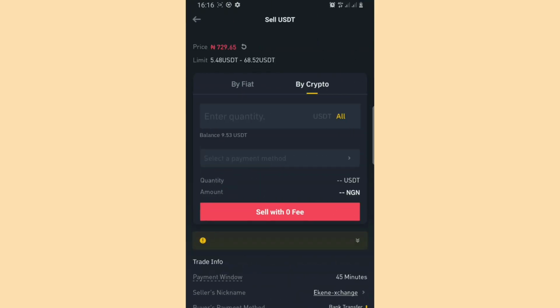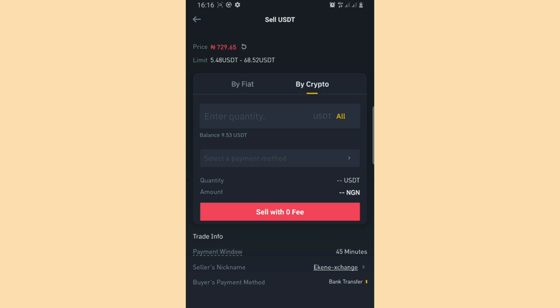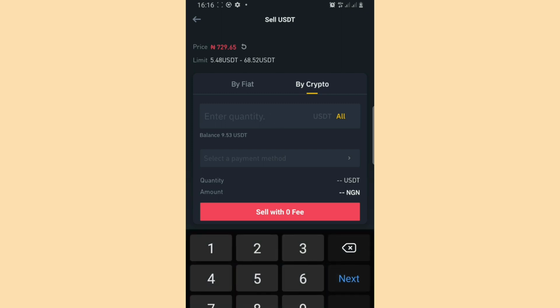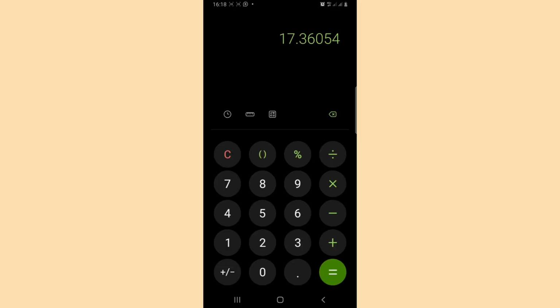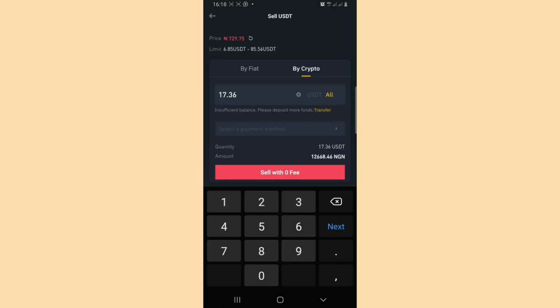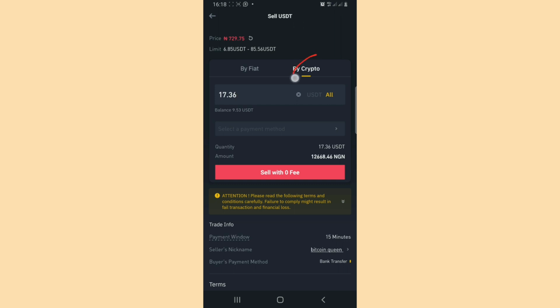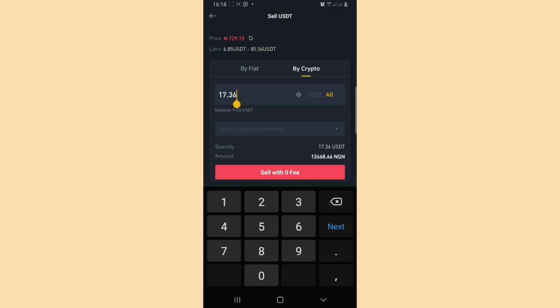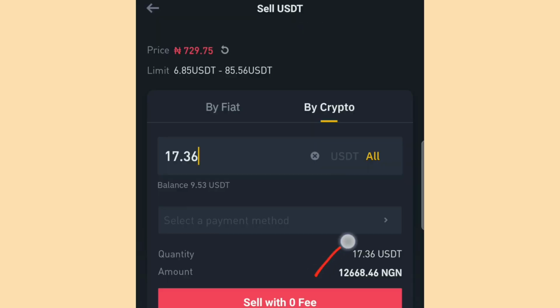I tap on him. Please ensure that you read the terms and conditions before you start the trade. Let me paste the amount here. Here I have about 17 points, 17.36. And now go over to Binance under the buy crypto option and type in the 17.36. I have done that already, and the amount is 12,668.46 naira. 12,668 naira 46 kobo. That is profit for just one trade.